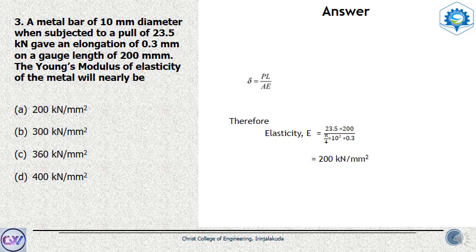So this is basically interchanging these two factors in this formula. That gives the value of 200 kilonewton per millimeter square as the elasticity for this particular metal. So the answer is option A, 200 kilonewton per millimeter square. Now let's look at another question.